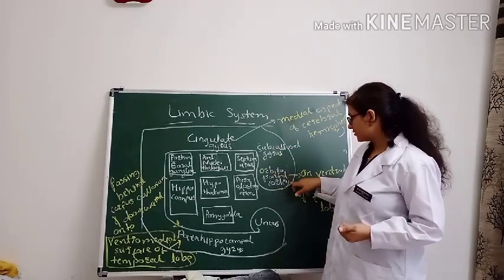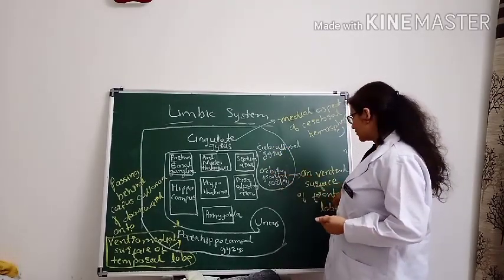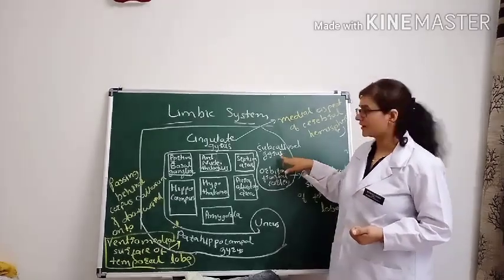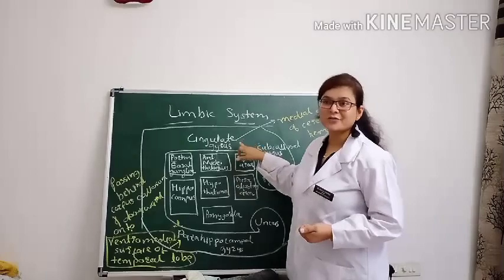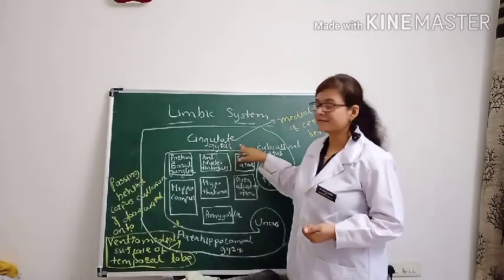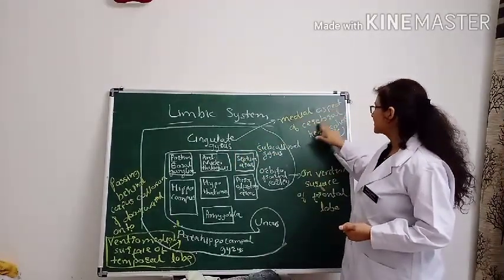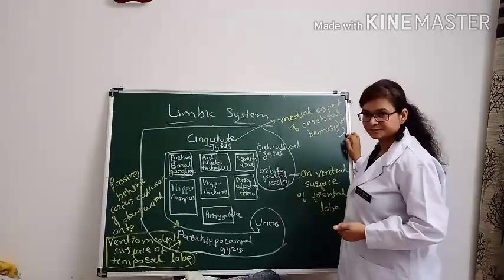That is the orbitofrontal cortex on the ventral surface of the frontal lobe. Then it extends to the subcallosal gyrus. Then it goes to the cingulate gyrus. So you all know the cingulate gyrus. It is the largest gyrus, located on the medial aspect of the cerebral hemisphere.